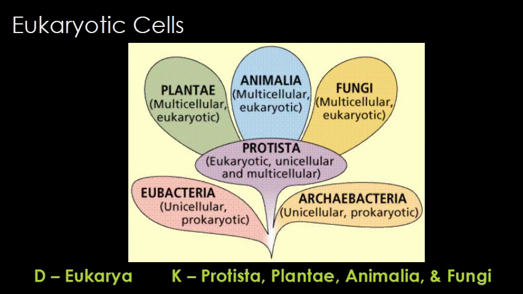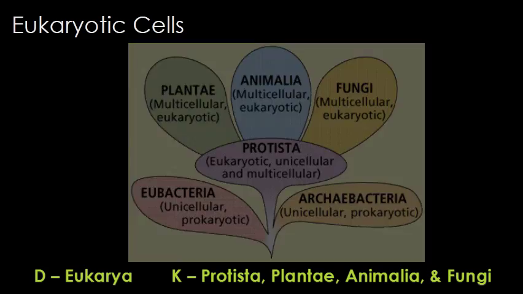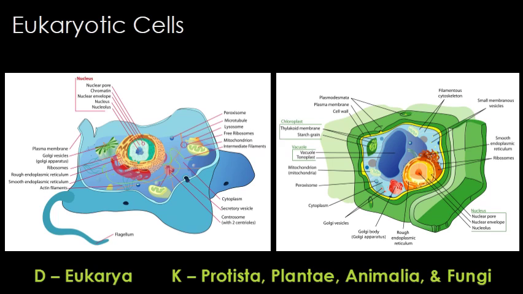Fungi have cell walls like prokaryotes and plants, but theirs is made of chitin and they can have more than one nucleus. The major differences that we're concerned about right now, though, are the differences between plant and animal cells. Plant cells have three things that animal cells do not, whereas animal cells only have one. So plants have a cell wall made of cellulose, unlike chitin in fungi. They have plastids, like the chloroplast, and they have vacuoles, which are for storage. Animal cells only have one that the plants don't have, and that's the centrosome, which is used in cell division.